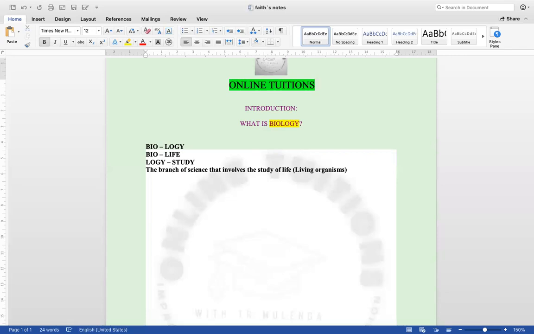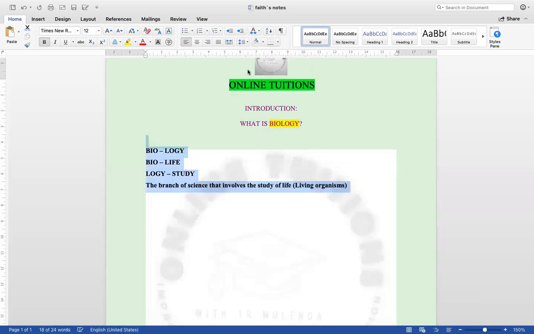There are those that are called living organisms and those that are called non-living organisms. So non-living organisms do not have life. As a result, the organisms that are studied under biology are those that have life. Therefore, they are called living organisms.